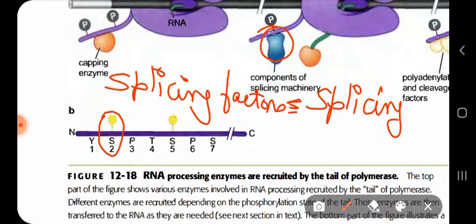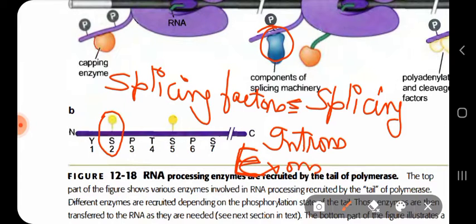The non-coding regions of the mRNA are called introns, whereas the coding regions are called exons. So the introns have to be removed from the mRNA and the exons have to be joined to form a functional mRNA. That process is called splicing.